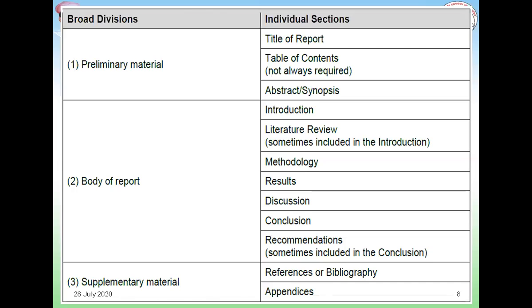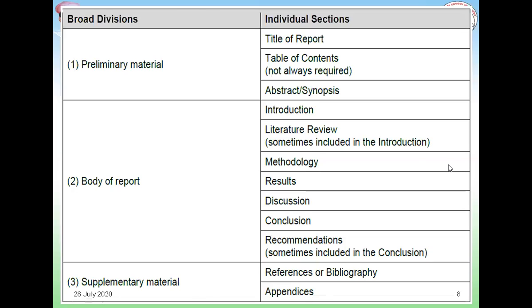And let me tell you, I have observed this a number of times, that in the literature review, you just go on putting the abstracts of previous researchers. Actually, the name itself indicates it is a review which you are doing of the previous research work done by fellow researchers. So whatever abstracts you have collected of previous research findings, you are supposed to review them and put them in your own words, which will convey to the evaluator that you have actually done the review of the literature which you have collected.